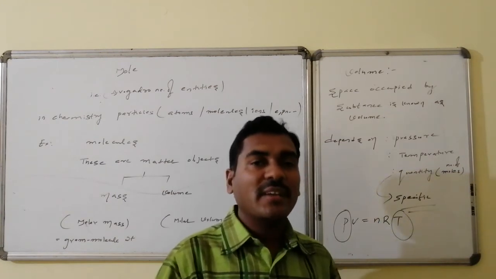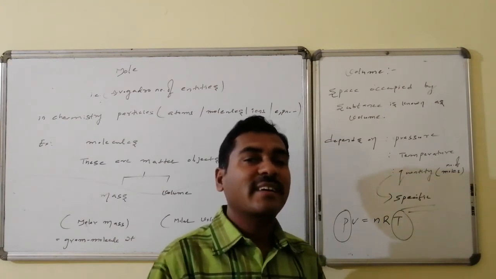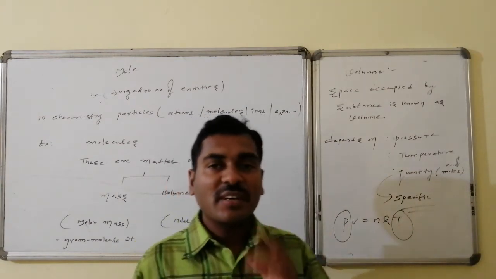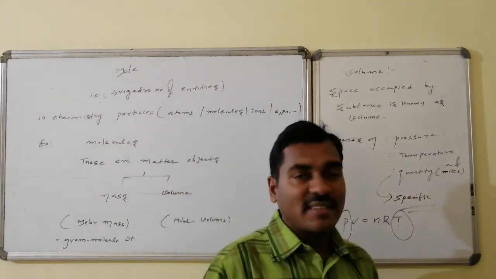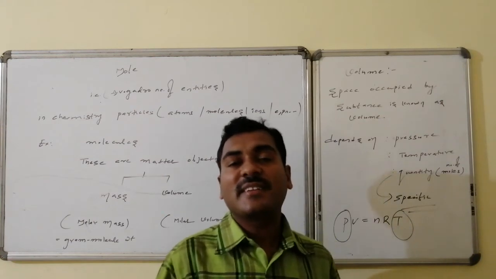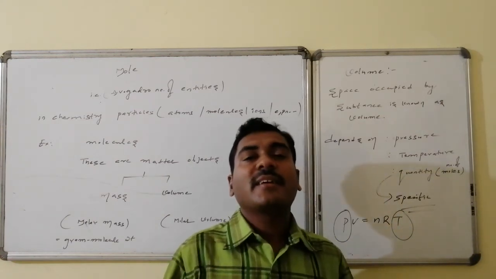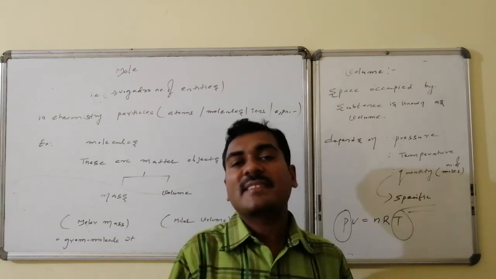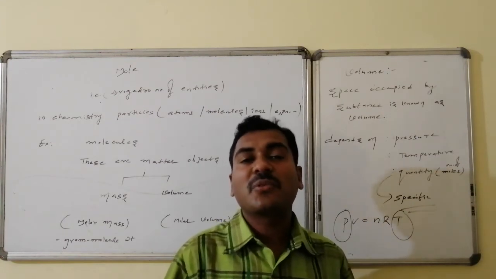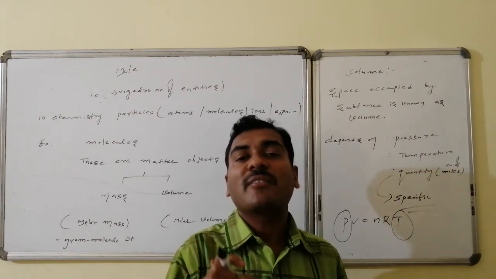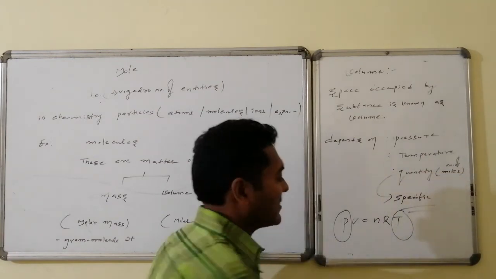What are the standard conditions? Pressure is taken as 1 atmosphere and temperature is taken as 0 degree centigrade, that is 273 Kelvin. Under those conditions, every 1 mole of gaseous substance will occupy a volume of 22.4 liters, and that is said to be the gram molar volume under standard conditions.